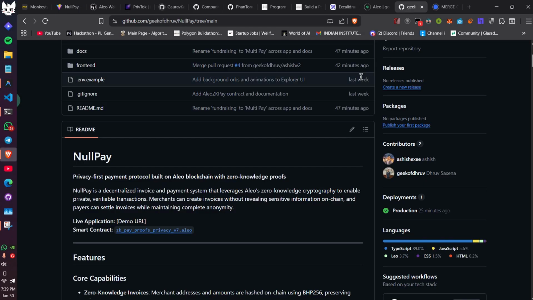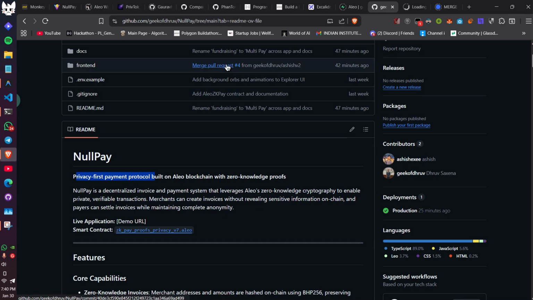So NullPay is a payment-privacy-first payment protocol that we have built on the Aleo blockchain with the integration of zero-knowledge proofs. NullPay is a decentralized invoice and payment system that uses Aleo zero-knowledge cryptography to enable private and verifiable transactions. The merchant can create an invoice without revealing any sensitive information to the blockchain, and the payer can pay the invoice amount without revealing anything on the public blockchain.